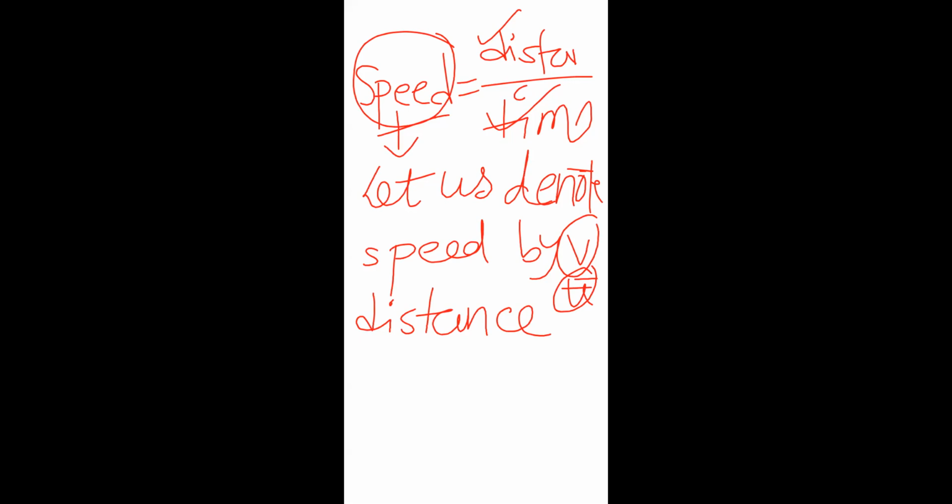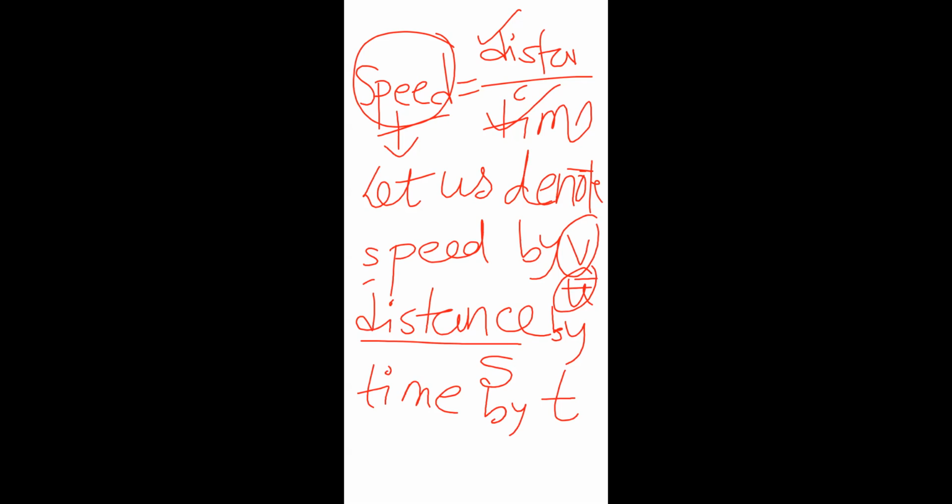Okay. Distance is just denoted by s. Or you may say, ma'am, distance starts with d, we can write d also. It doesn't actually matter. But usually there are some alphabets which we denote for a certain word. That's why I am using s. And time by t. That means in place of time we are not going to write the whole word time. We'll just put t. Clear? We are using an alphabet to make it short.